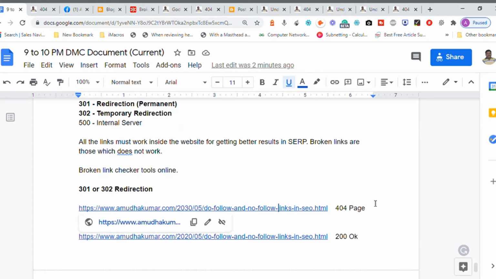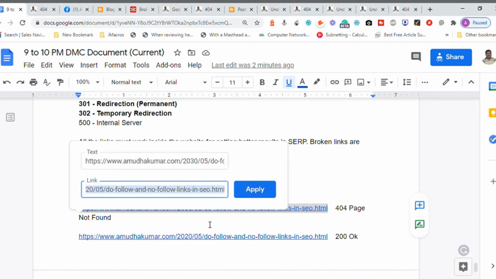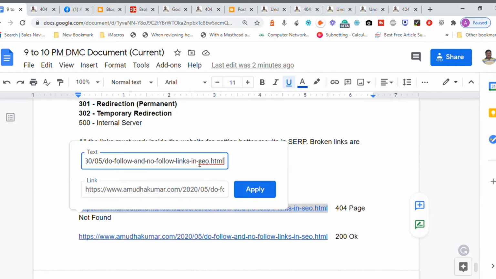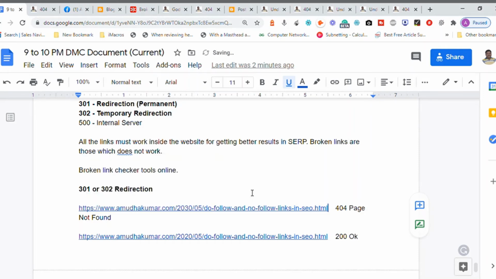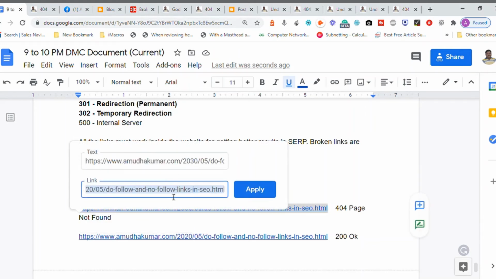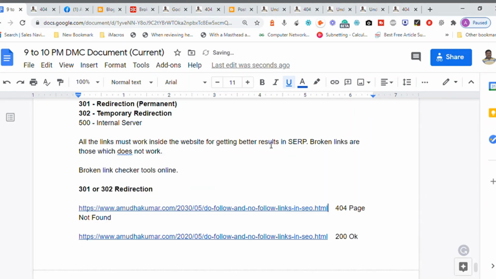So this is what I'm trying to copy. I think this is an anchor text, so I need to edit the source, the URL. This is like 2030 05. So this is the link here. Okay, apply. The same URL is here. Wait, I need to check both. So this is the link. The link contains 2020 only, and only the anchor text contains 2030.